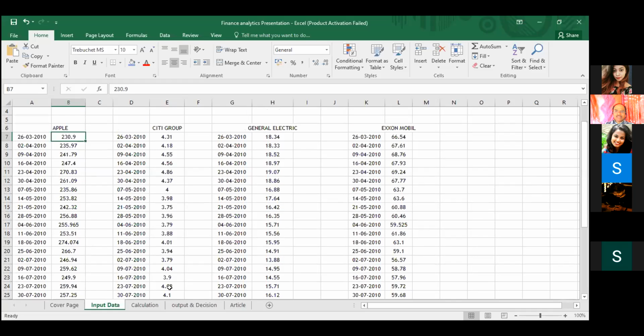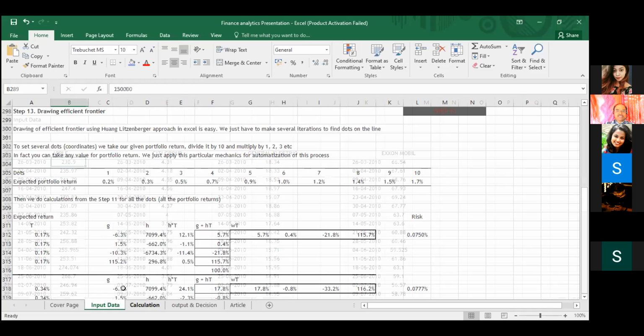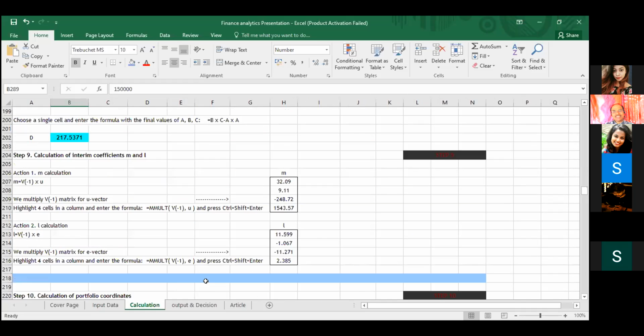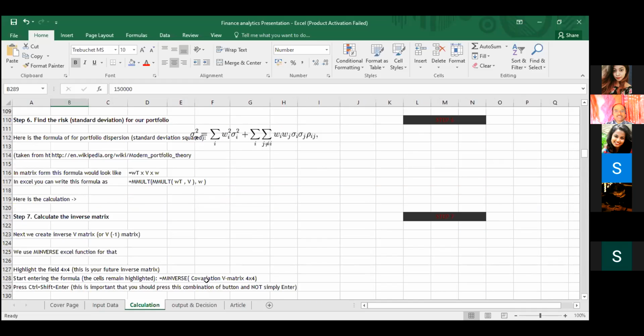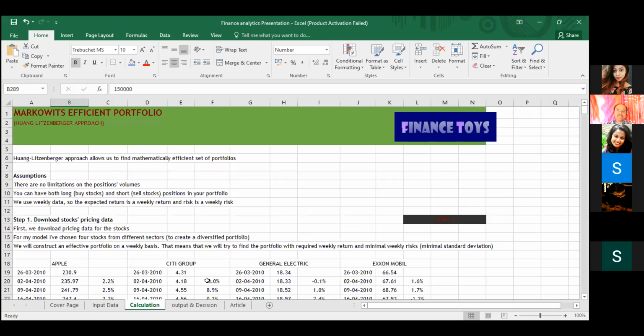Yes, sir. I think you have used the data available in the same template. You have not changed that one. It seems like that, because I verified, it is a 1.7% return. It is taken from the same template. You have not calculated anything. It seems like that. I am not sure about that one.